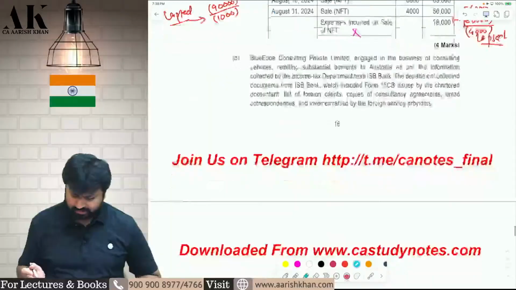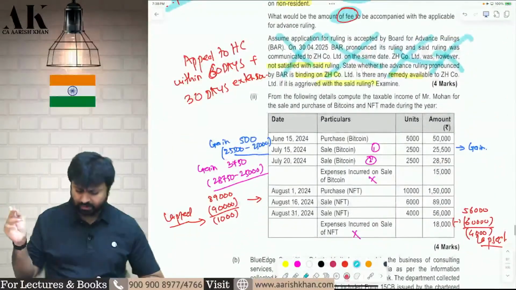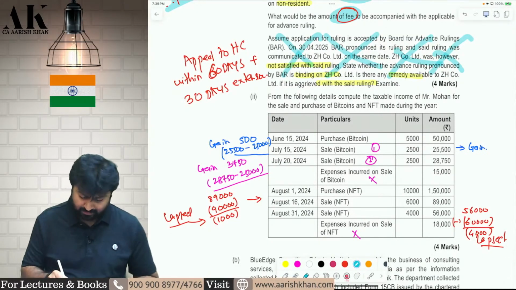Next one, last question. The last question is also repeated. We have done this question on tax audit earlier, so you can go and see that question earlier. This question is a new question.